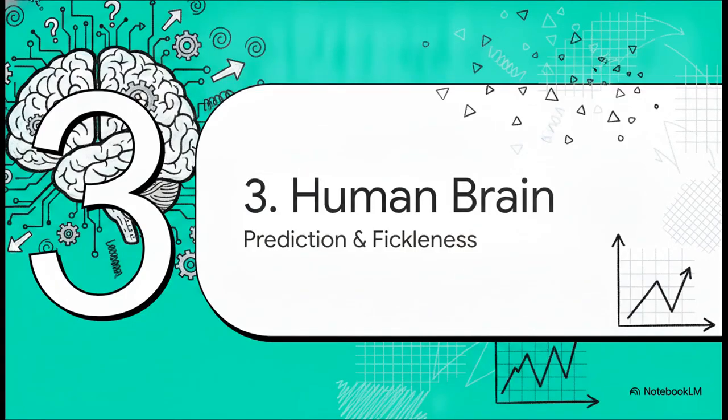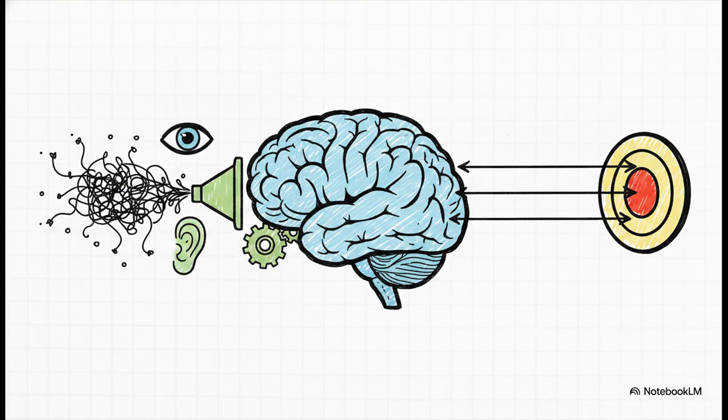Which brings us to part 3, the human brain's prediction and fickleness. So here is where our story gets really interesting, because human brains actually process information a whole lot like machines do. Mathematically speaking, your brain operates incredibly similarly to an extended Kalman filter combined with constant Bayesian updating. Think about it. You walk into a room, you take in imperfect sensory measurements, you automatically filter out the noise, and you update your assumptions. You're constantly minimizing prediction errors without even trying.